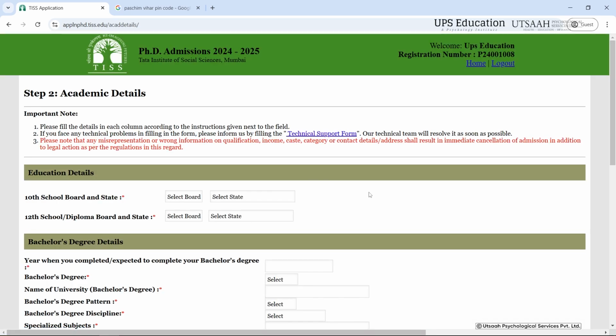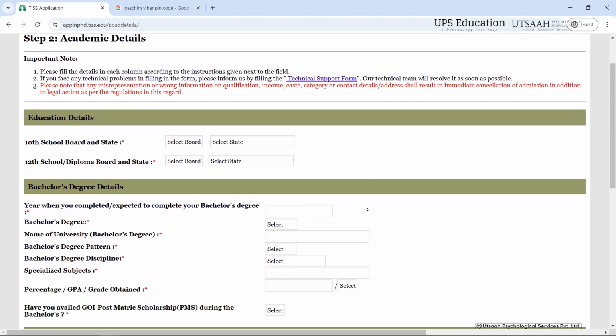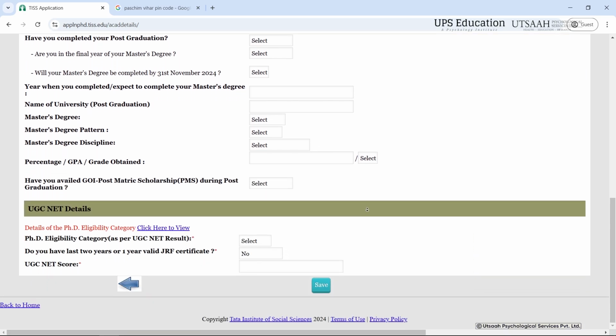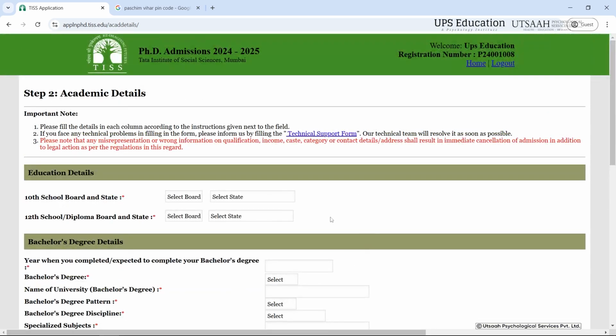Here we have to fill our academic details. There's an education details department, then there you have to fill your degree and then your UGC NET details.